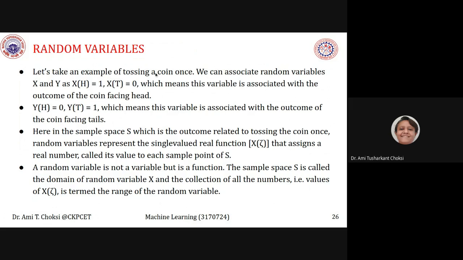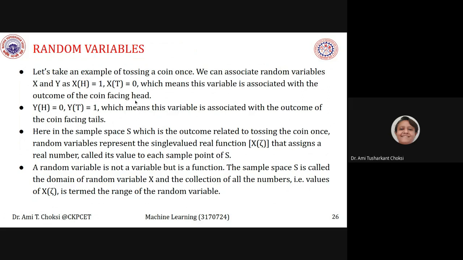We can associate random variables X and Y such that X of H, where H means head, is equal to 1, and X of T is equal to 0. Which means this variable is associated with the outcome of the coin facing head.